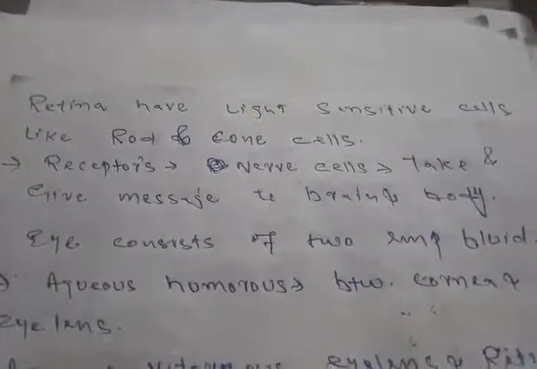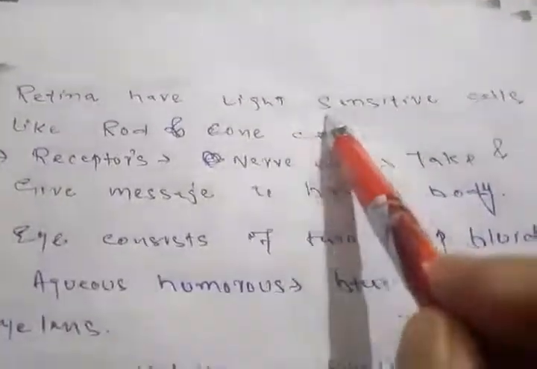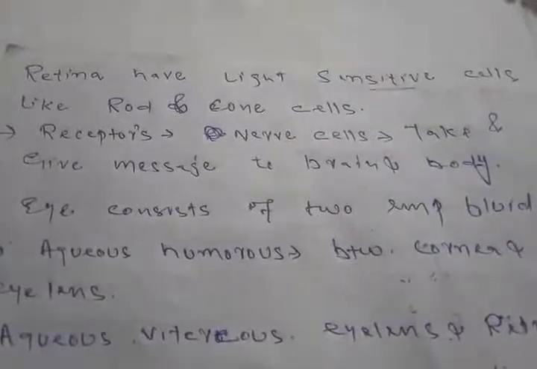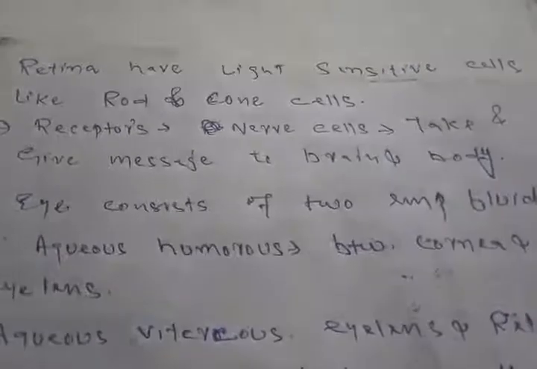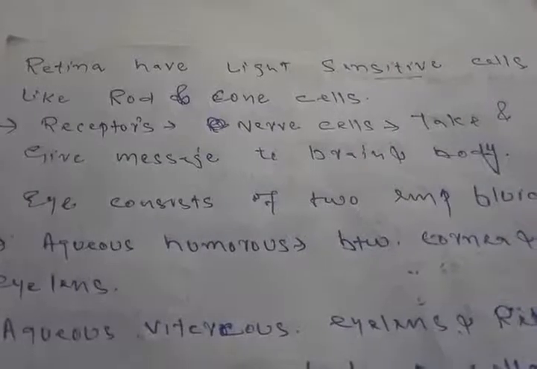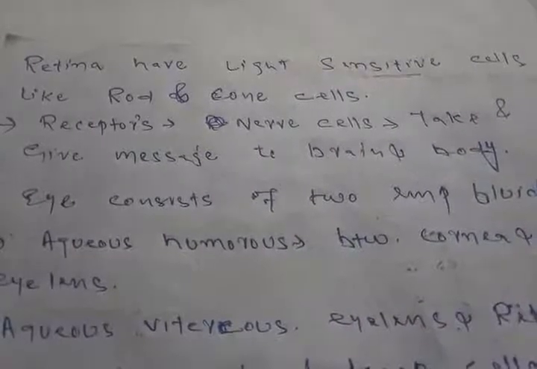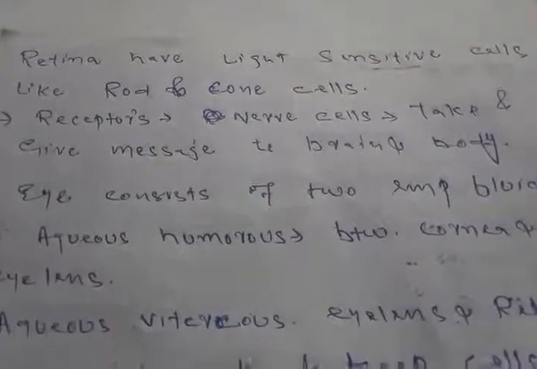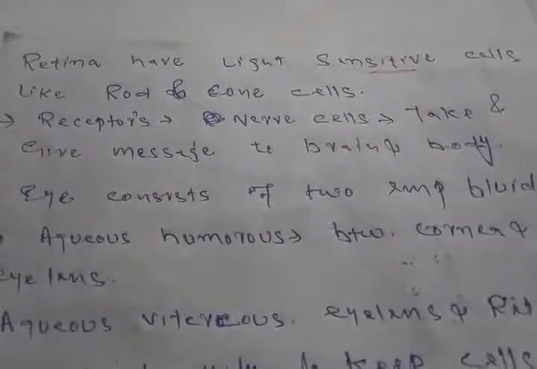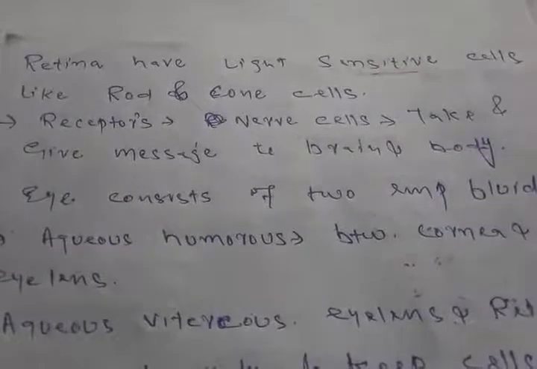Retina actually consists of light sensitive cells. What does the word light sensitive mean here? It means the retina helps us to recognize things in the presence of light. And there are two types of cells. One is the rod cell and another is the cone cell. These cells enable an eye to see in the light and also in the dark. When we are in the dark, the rod cells are activated. When we are in the light, the cone cells are activated.